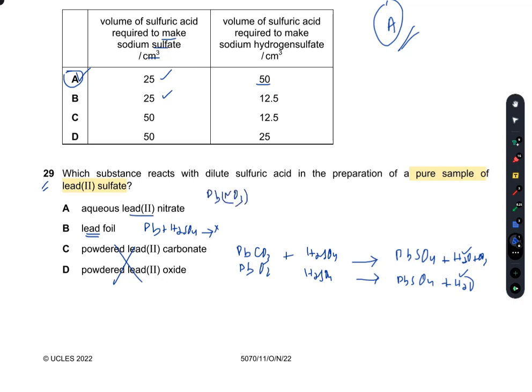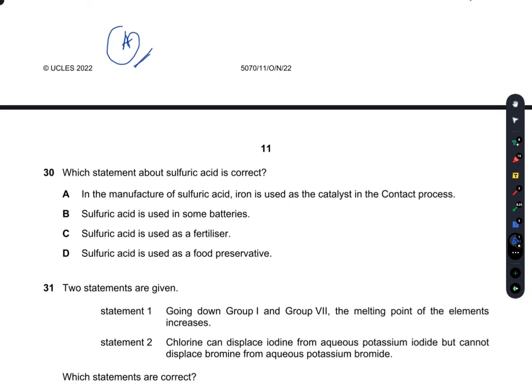To prepare an insoluble salt, we generally mix two soluble salts. So this reaction will definitely proceed to give me PbSO4 and HNO3, and this PbSO4 will settle down at the bottom as a pure sample. So A is the right option.